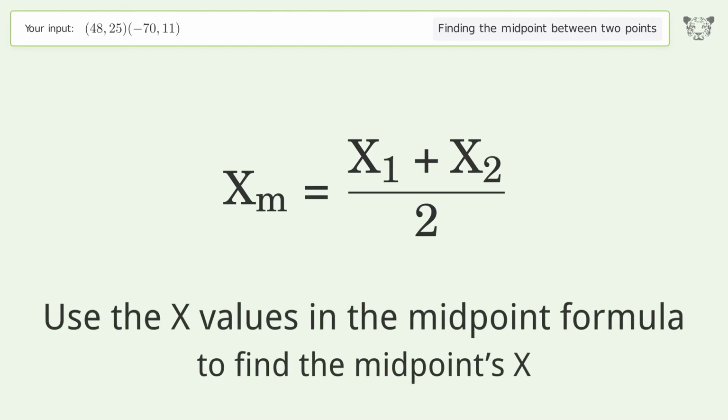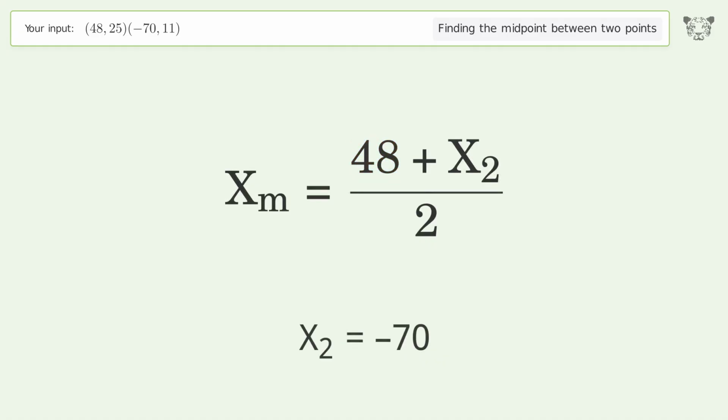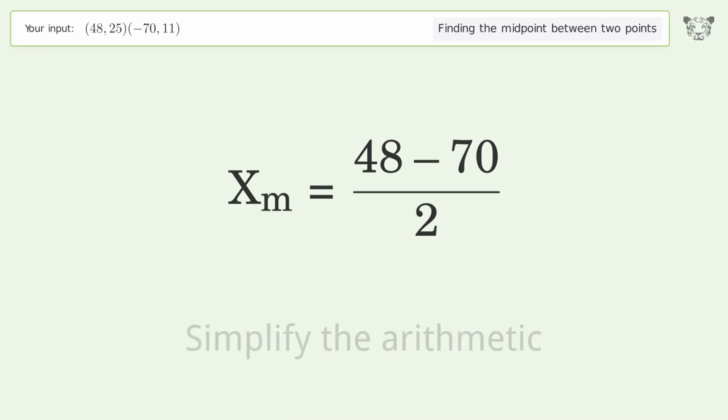Use the x values in the midpoint formula to find the midpoint's x. x1 equals 48. x2 equals -70. Simplify the arithmetic.